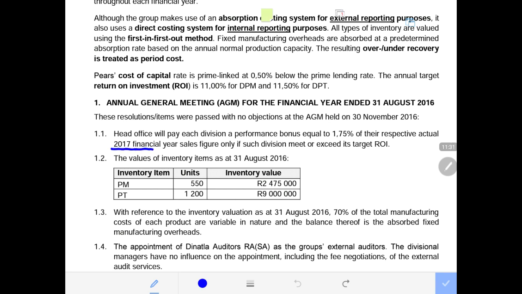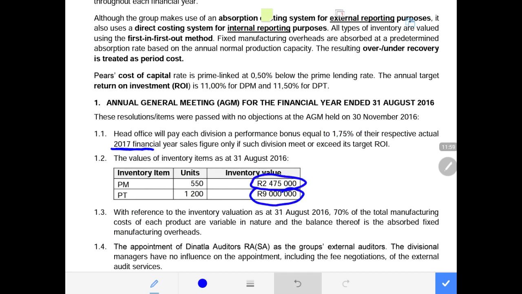And remember, the 2017 accounting period is the period where these divisional managers will be given a performance bonus if they meet or exceed their target return. So 2016 was the end of the year. Now the focus is on 2017, but the closing balances of 2016 become the opening balances of the 2017 accounting period. Now we are provided with the total value of the inventory.